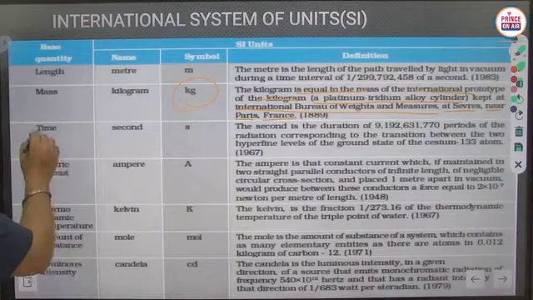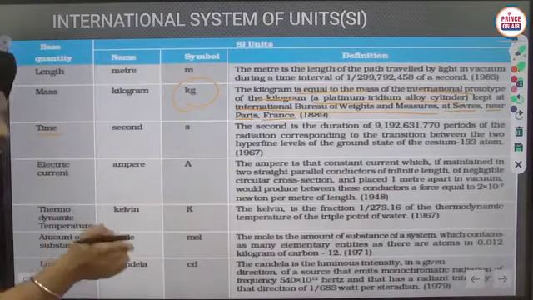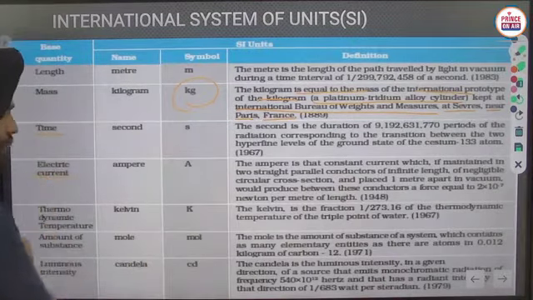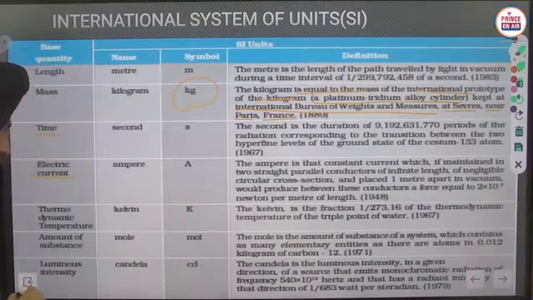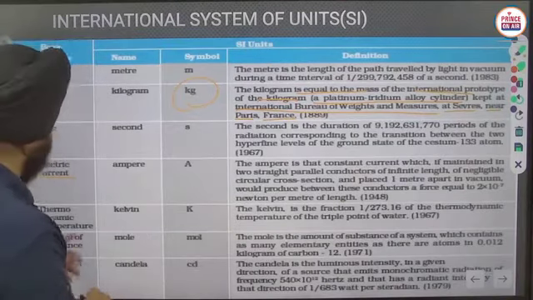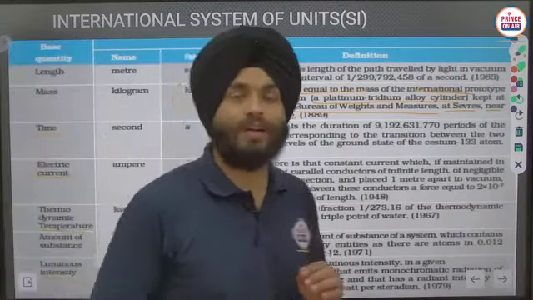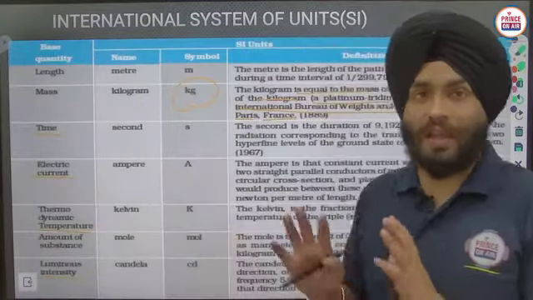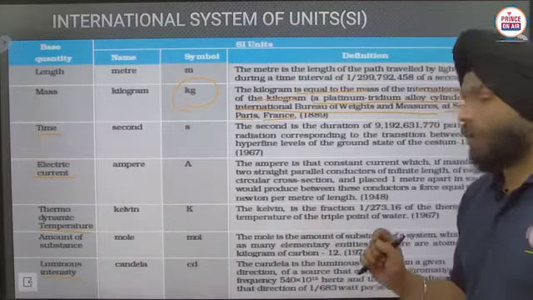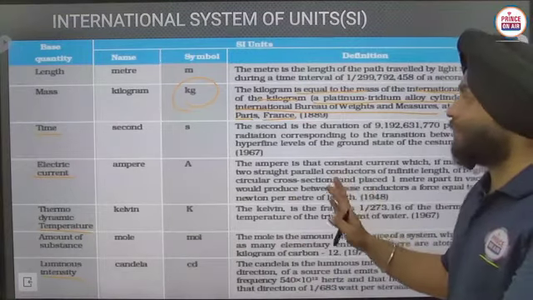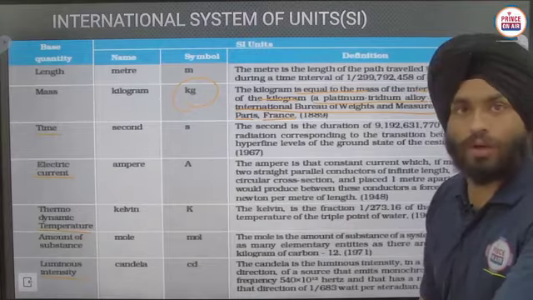Now time, electric current, thermodynamic temperature and luminous intensity, these four terms you will understand in further classes, they are not required here. No need to learn these definitions, you just have to understand according to your level.